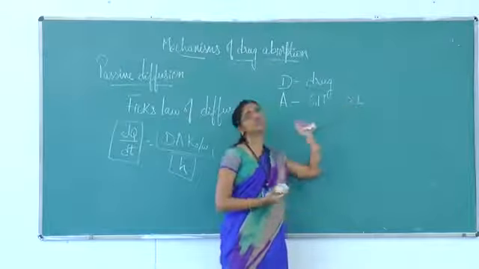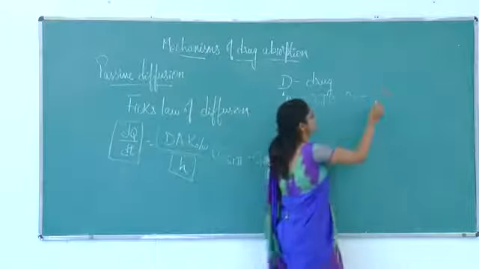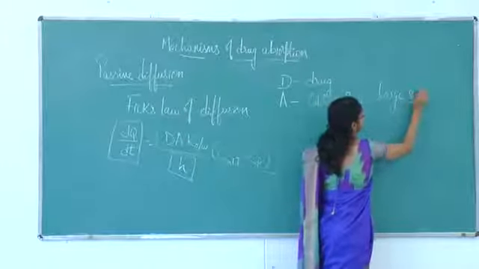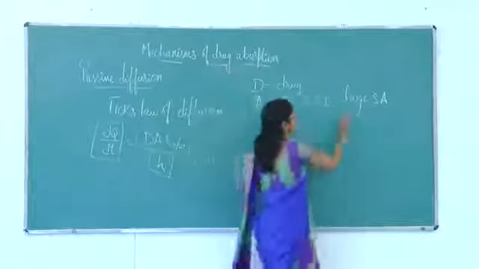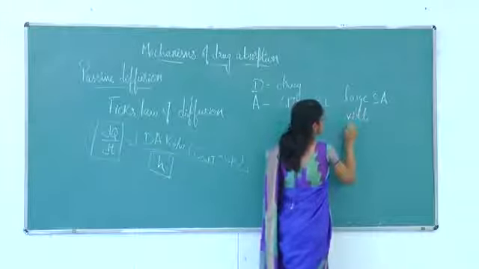But most drugs move through the small intestine because it has a very large surface area, due to the presence of villi and microvilli.